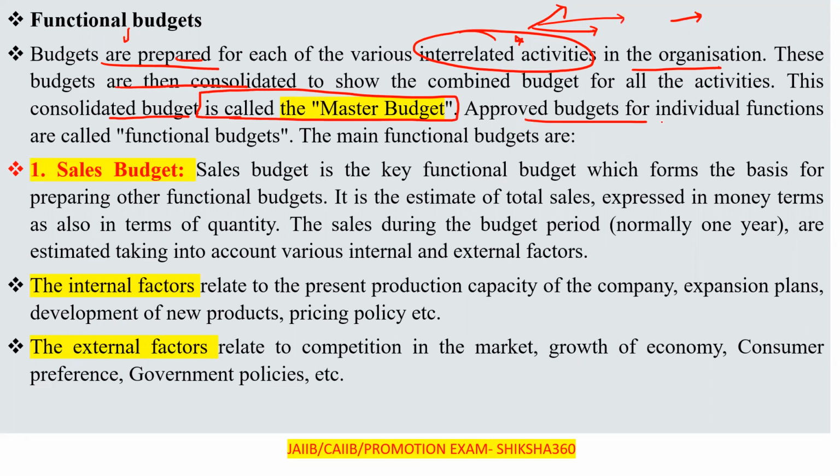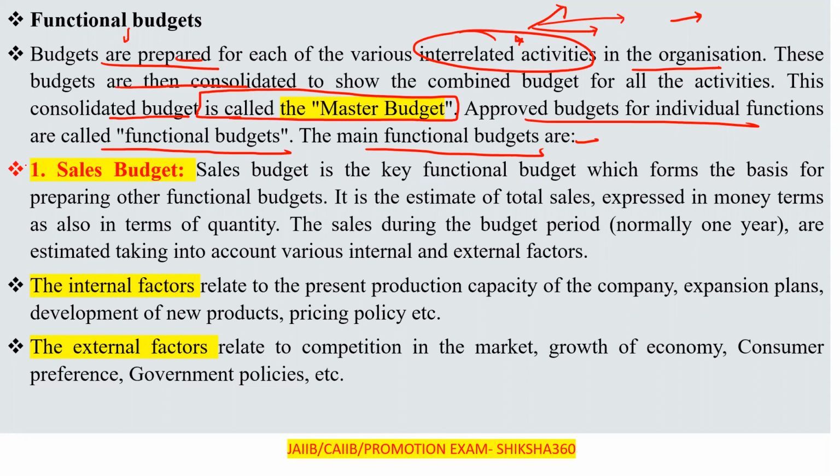Approved budgets for the individual functions are called the functional budgets. The main functional budgets, what are they?